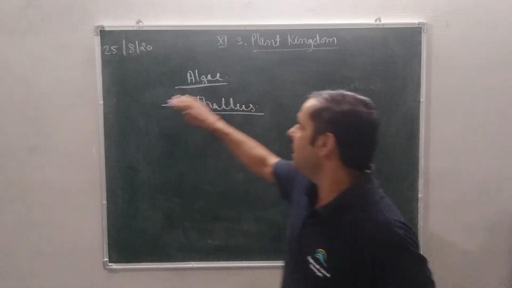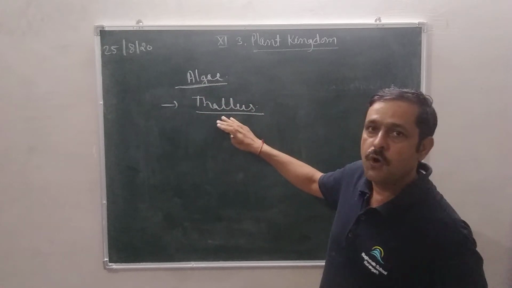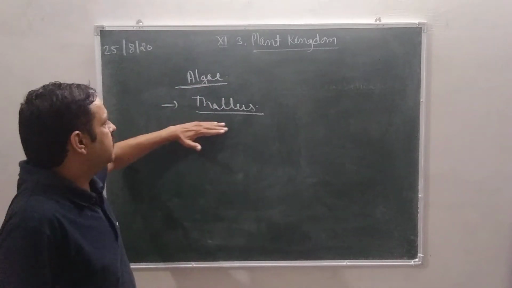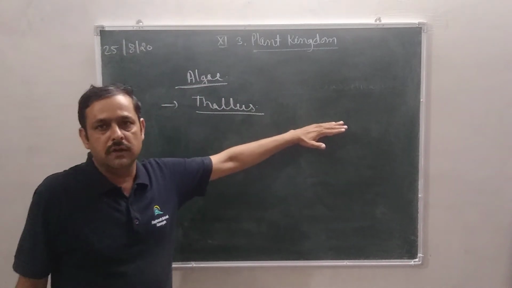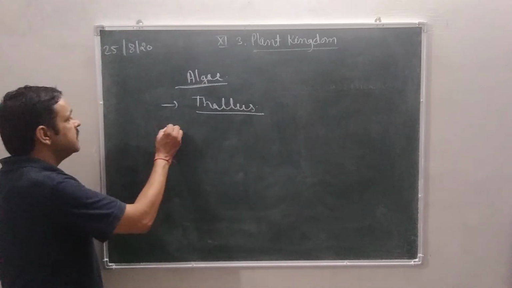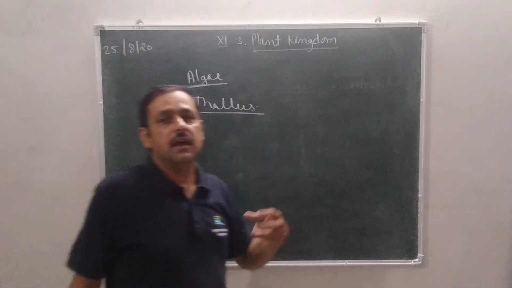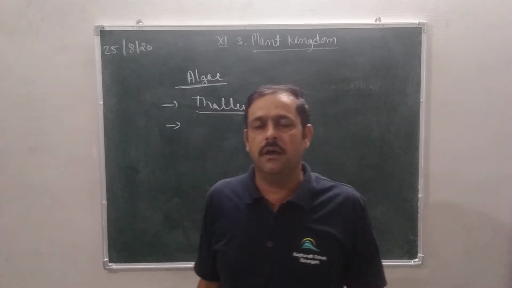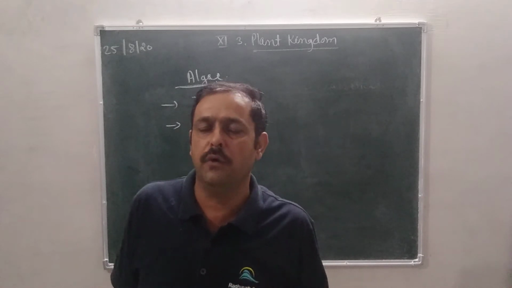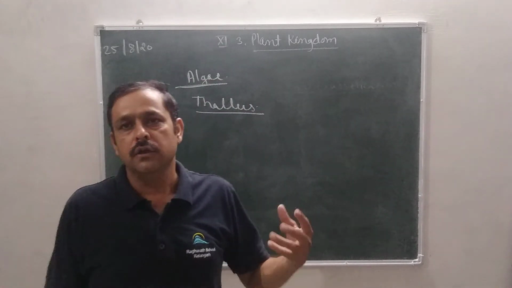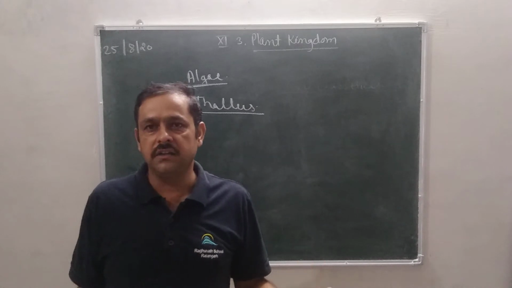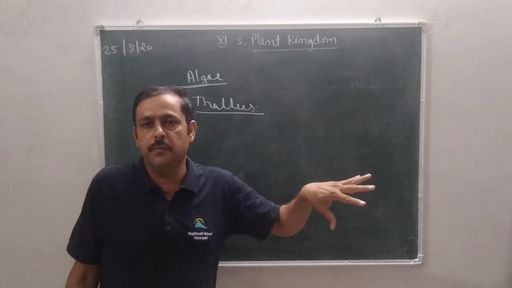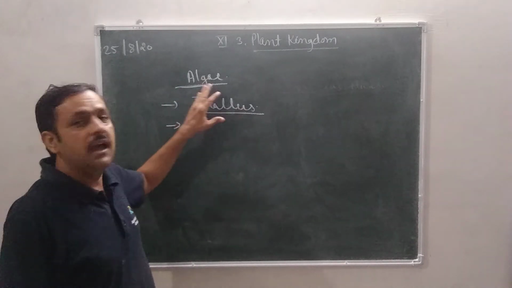That is called algae. So algae has no root and stem. The first character of algae: the plant body is called thallus because it is not divided into root, stem and leaves. Second character, mostly algae are found in marine conditions and fresh water, or we can say they are found in the water. And you know, on the earth 70% is water. So the main source of plants in water is algae.